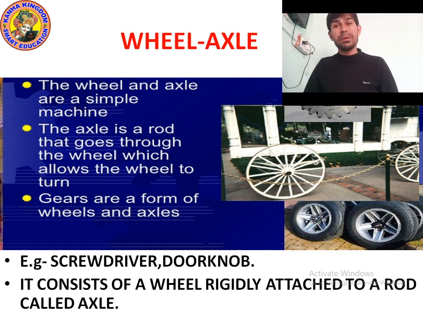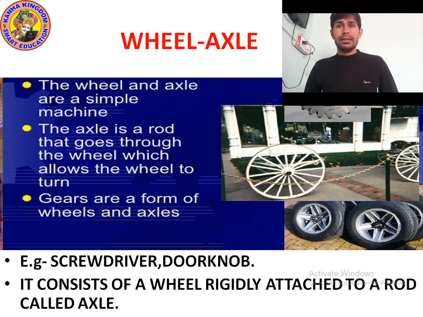Wheel and axle are a very simple machine. The axle is a rod that goes through the wheel, which allows the wheel to turn. Gears are a form of wheel and axle. Examples are the screwdriver and the doorknob. Another definition: it consists of a wheel rigidly attached to a rod. Okay, it was all about wheel and axle.